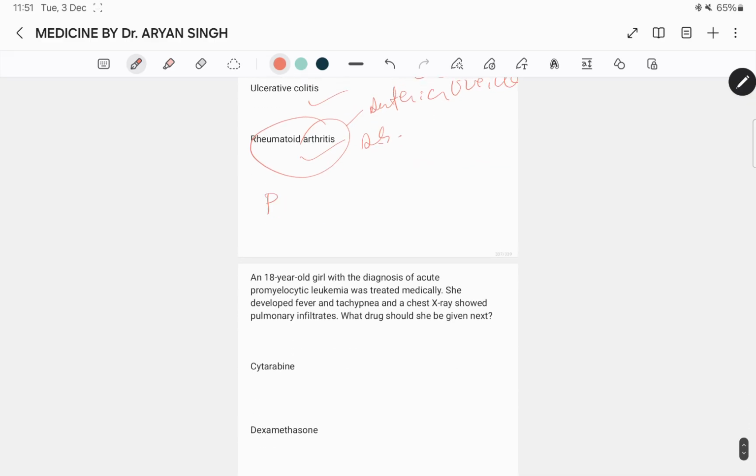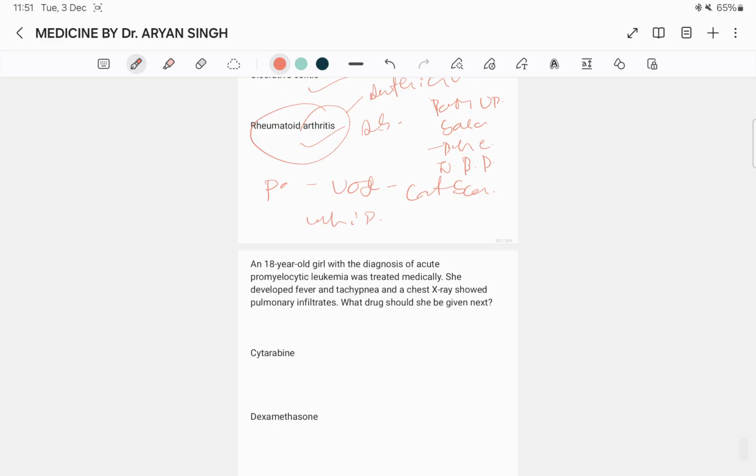Posterior uveitis is seen in Vogt-Koyanagi-Harada syndrome, cat scratch disease, Whipple disease, and brucellosis. Both anterior and posterior uveitis are seen in sarcoidosis, Behcet disease, inflammatory bowel disease, herpes infection, syphilis, Lyme disease, TB, onchocerciasis, and intermediate uveitis or pars planitis is seen in multiple sclerosis.